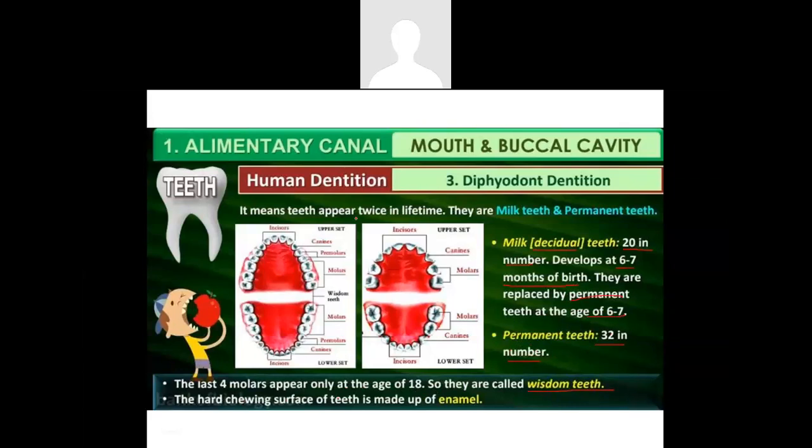The tooth, which consists of many parts, contains the topmost chewing surface, the outermost part, which is also the hardest part, and it is made of a substance called the enamel.